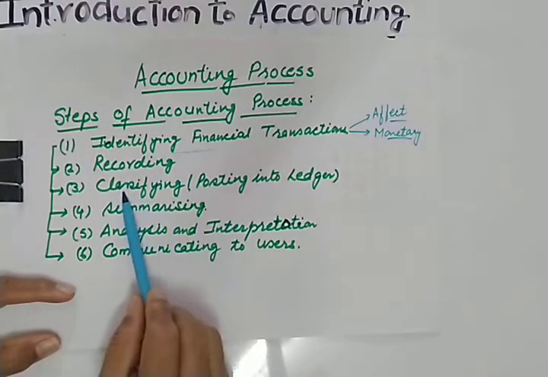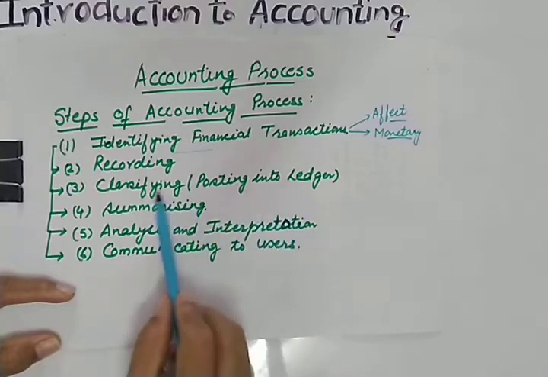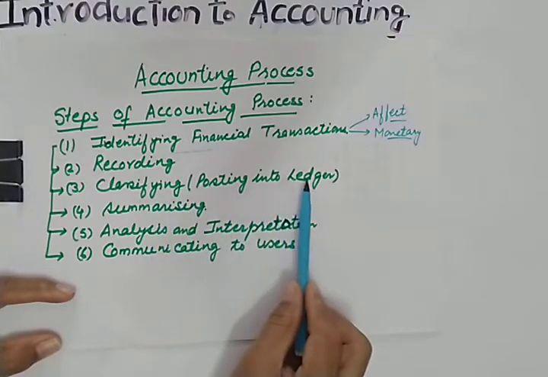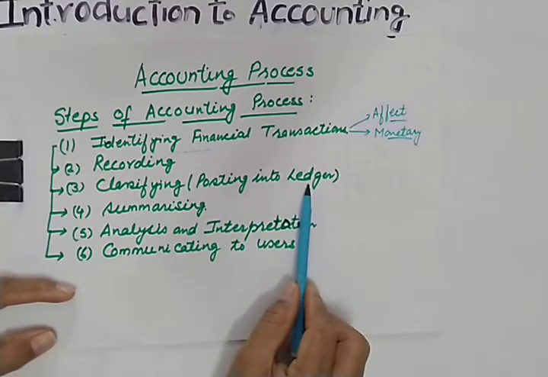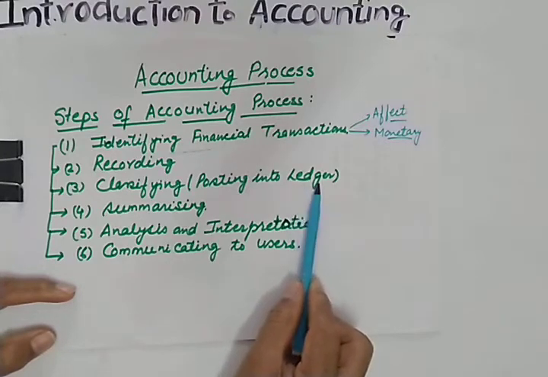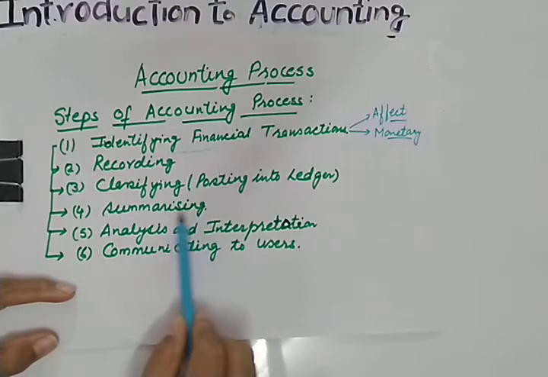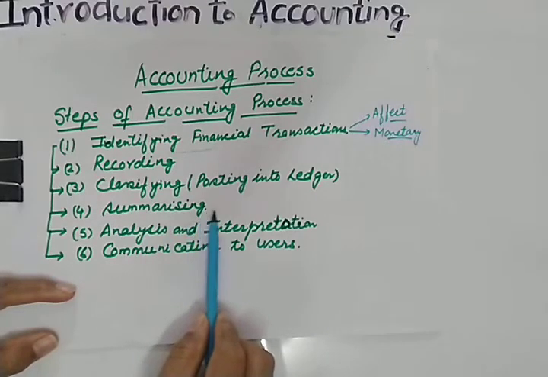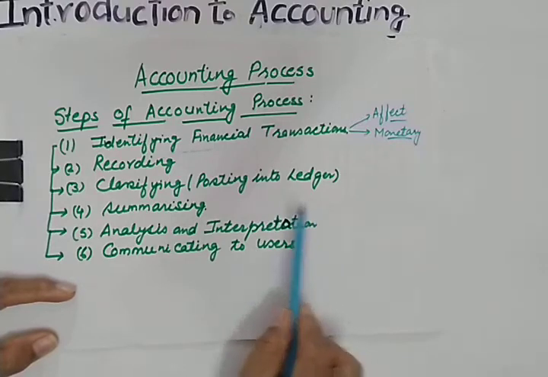Then recording, then classifying. Classifying means posting into ledgers. Again, we are segregating the transactions according to their nature, and we are making a separate record of each and every transaction so that accurate and prompt information can be obtained. Then we are summarizing the results. In summarizing, you will be making the profit and loss account and balance sheet.